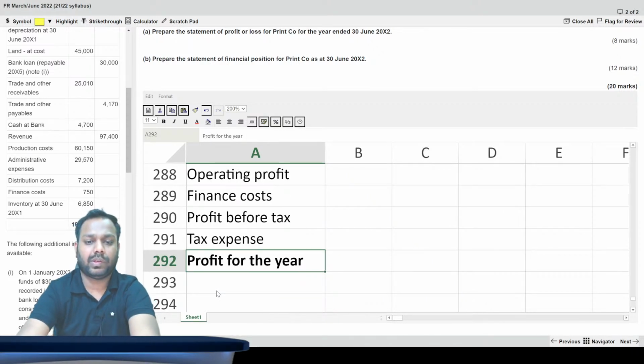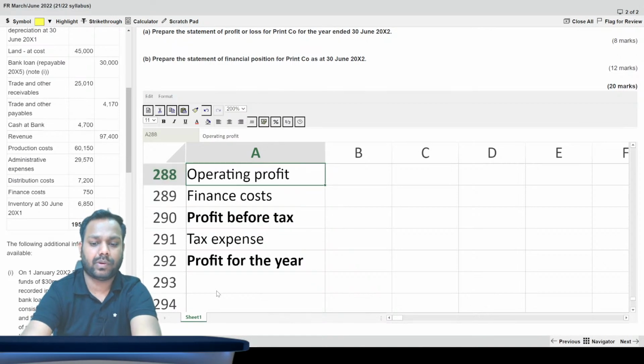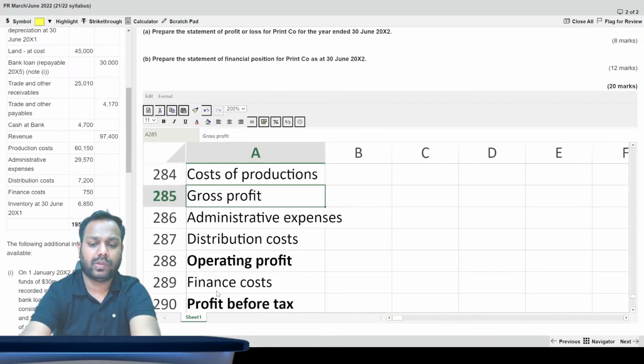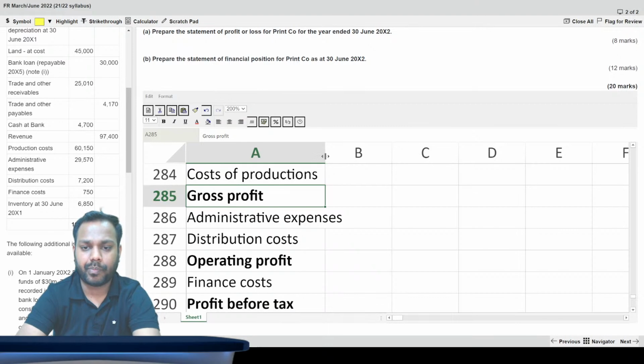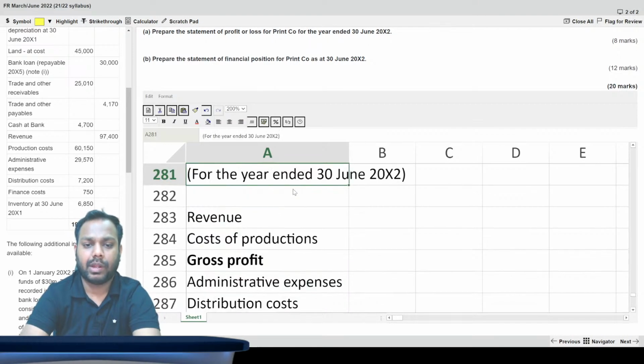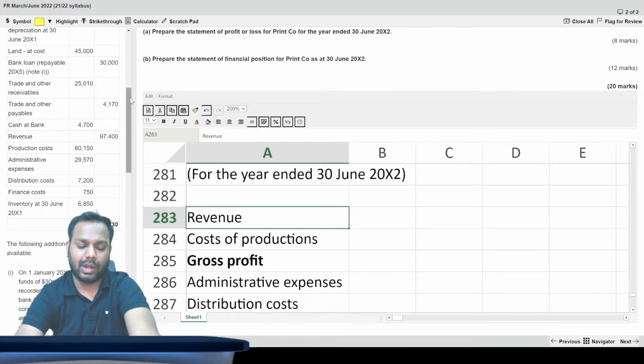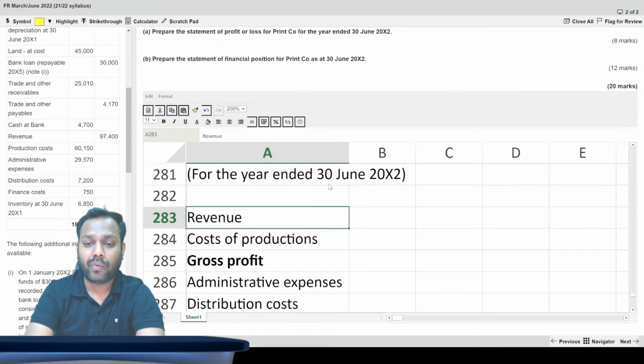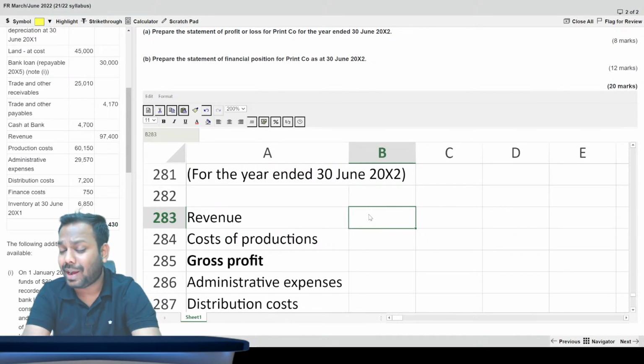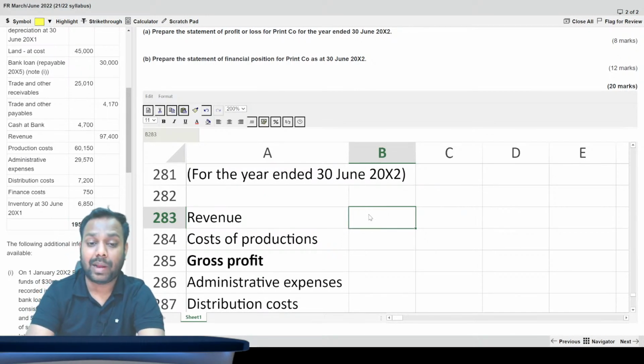Okay, now this is the pro forma of P&L. Now let's write the figures. I believe all of you have written this rectification entry in your notebook. Now you have to tell me, what I will do is, first I will write the figures as they are from the trial balance.